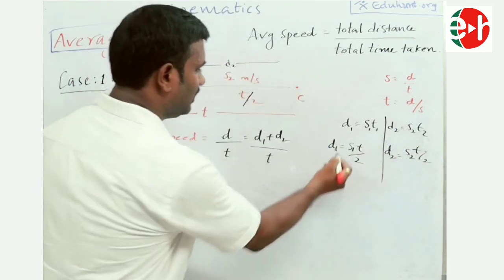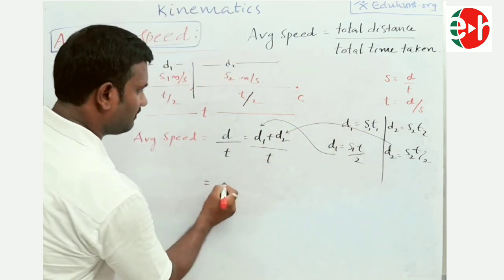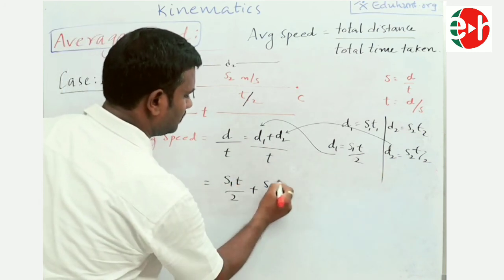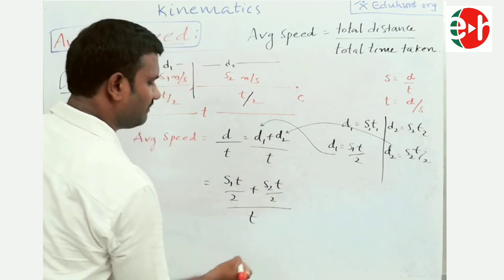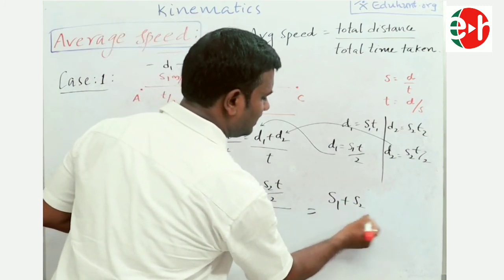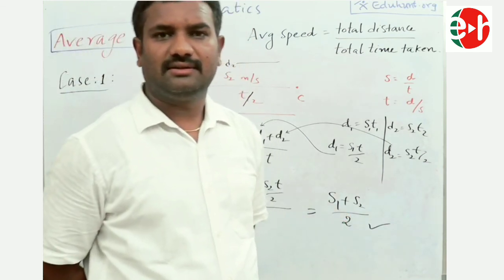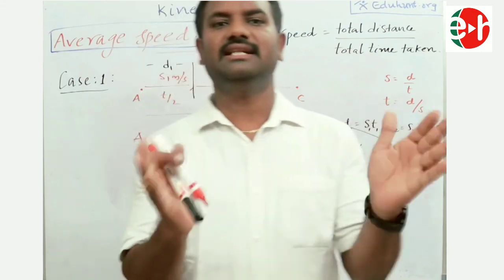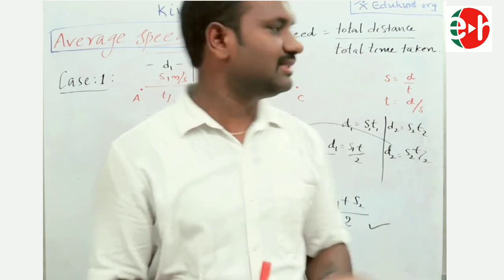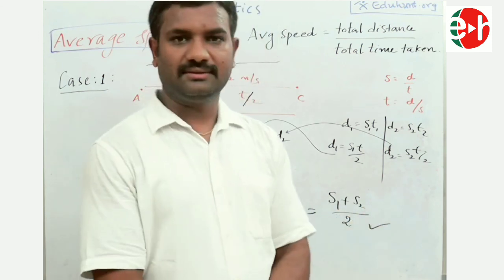Got it? Now if I substitute this D1 and D2 here, what do I get? Average speed equals S1 into T by 2 plus S2 into T by 2, all divided by T. Upon simplification, T gets cancelled. We are left with (S1 plus S2) by 2. This is the formula in this case. Have you got it? In the first case, he divided the distance into 2 parts. Now he divided time into 2 parts. Whatever it is, the formula is standard: total distance by total time. So by using that, you will get this.